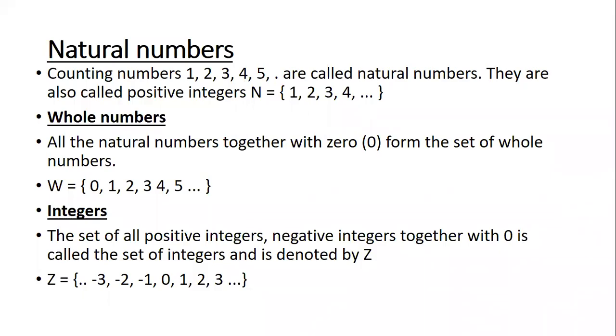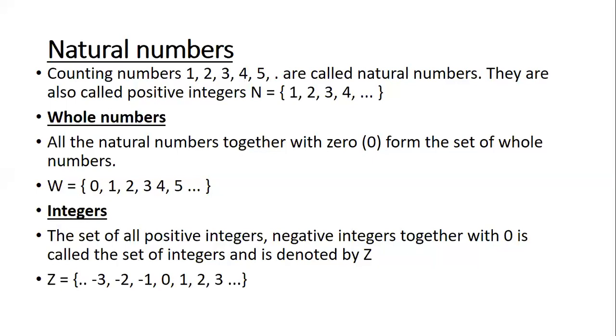What are natural numbers? They are counting numbers starting with 1. Good. Now how do we denote natural numbers? Okay, natural numbers are denoted by capital N. Good. Then going on to whole numbers.